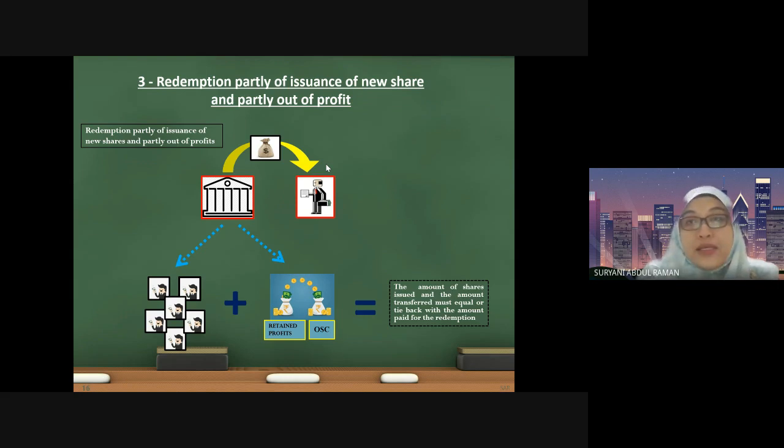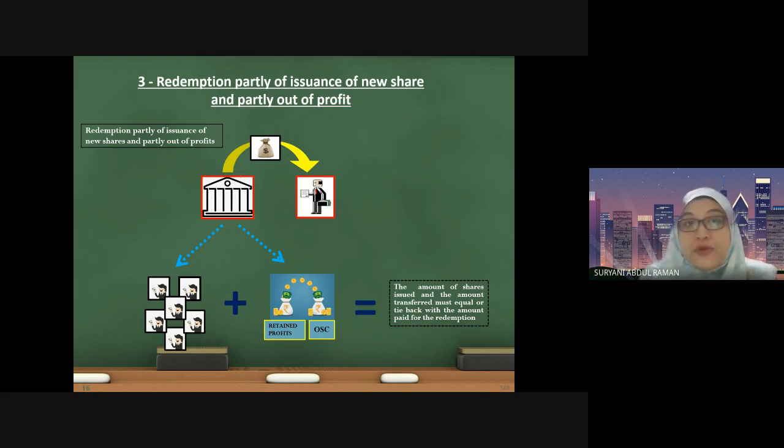But the most important thing that I want to focus on is when the company wants to combine the two methods, meaning they want to combine method 1 and method 2. So now let us focus on how the company plans to do the redemption partly by issuing new shares and partly out of profit. Okay, so this is okay.